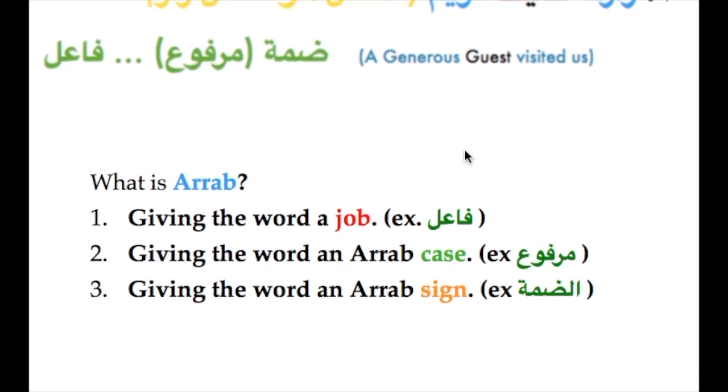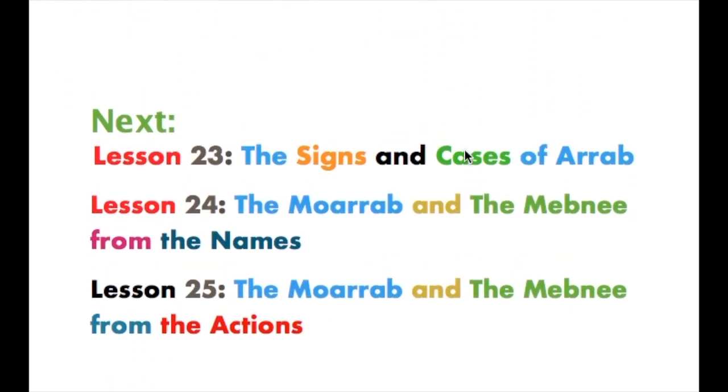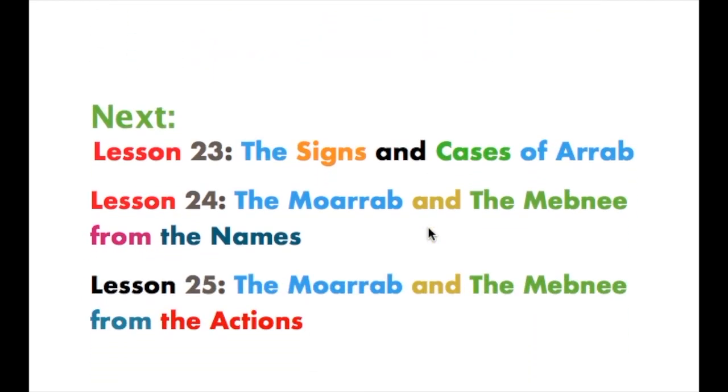This is something that we will discuss in lesson 23, because this lesson is long, so that's why I decided to split it into more than one lesson, so it becomes easier. In lesson 23 we will talk about the signs and cases of i'rab, like case and sign, marfu' and the dhamma as an example. In lesson 24 we will talk about the Mu'rab and the Mabni from the names. And in lesson 25 we'll talk about the Mu'rab and the Mabni from the actions.